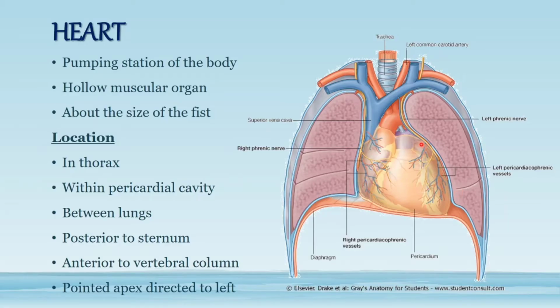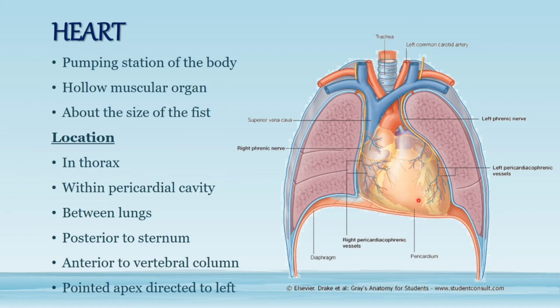Okay, then we are coming to the heart, the main structure of the cardiovascular system. So here comes the heart. Heart is the main component of the cardiovascular system. It is actually the pumping station of the body. It pumps the blood into the entire body, into the entire circulatory system.